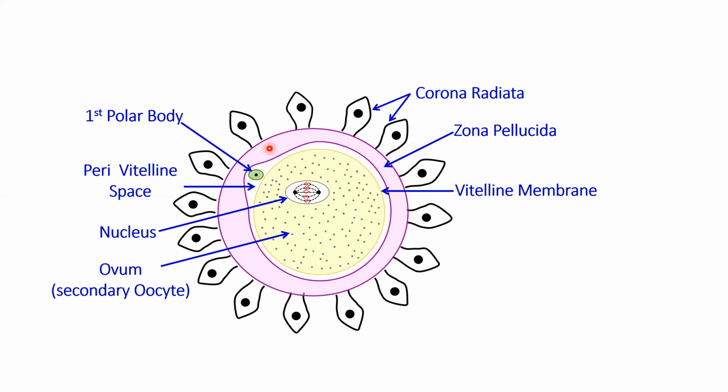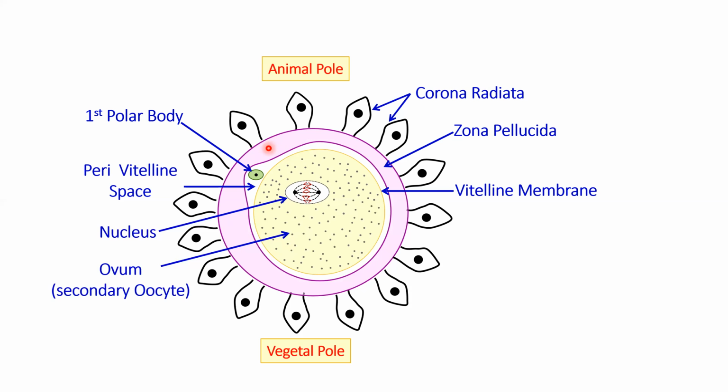Okay, and outer to that we have radially arranged cells called corona radiata, which are the innermost layer cells of the granulosa cells, and these are glued together as well as to zona pellucida by hyaluronic acid, which is a mucopolysaccharide. Okay, so apart from that, there are two poles, that is animal and vegetal pole.